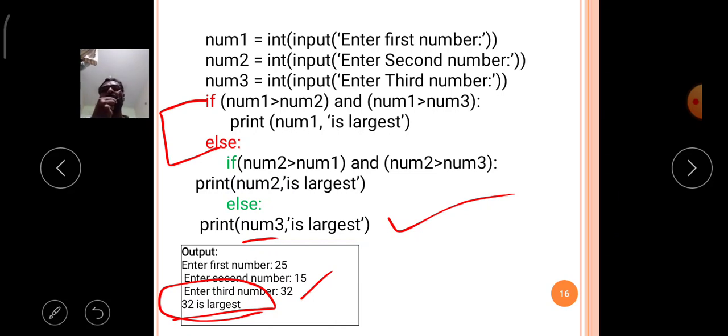Like that, the first type of control structures in Python, the decision control structures, is completed in today's class.